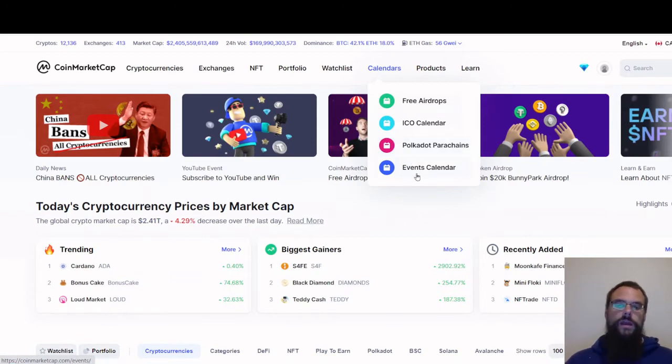Then you got Events Calendar, so all the cryptocurrencies, some of them report to CoinMarketCap to tell everybody about them. So certain coins will be doing certain things like releasing their testnets or releasing their mainnet or launching a new product or something in their calendar.